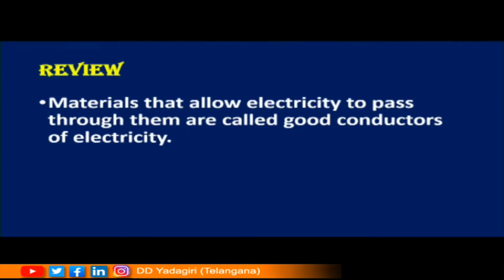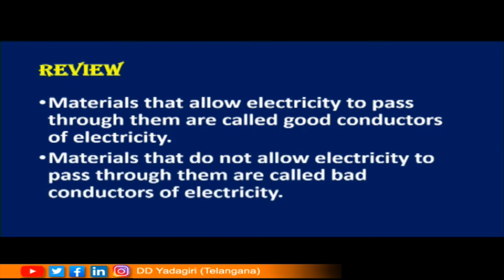In the previous session, we had learnt about materials that allow electricity to pass through them are called good conductors of electricity. For example, we have iron, nickel, copper, such things allow electricity to pass through them. And then we have seen materials that do not allow electricity to pass through them are called as bad conductors of electricity, like plastic, paper, rubber and wood.